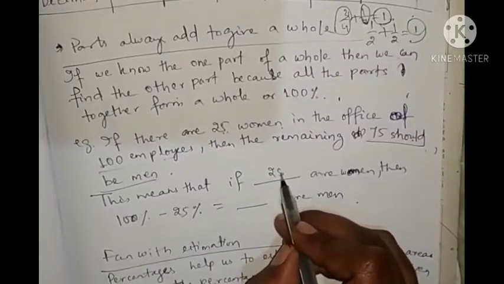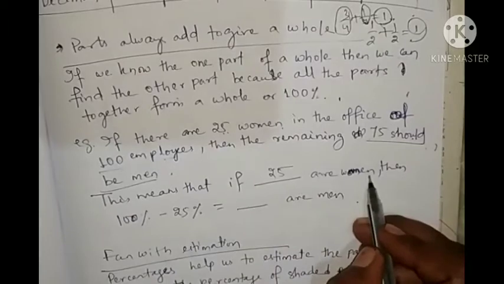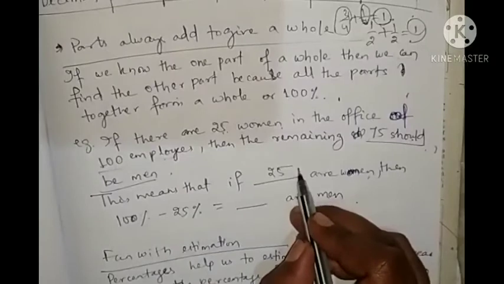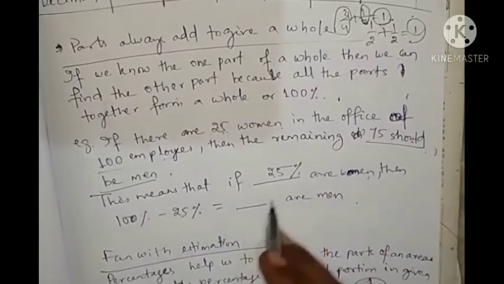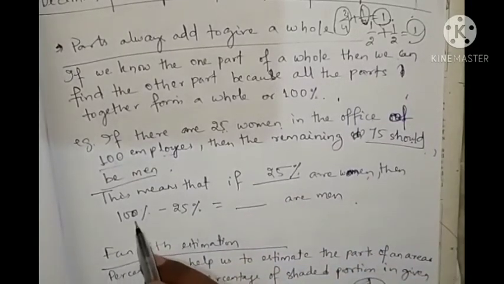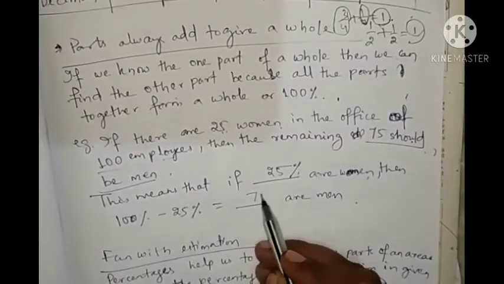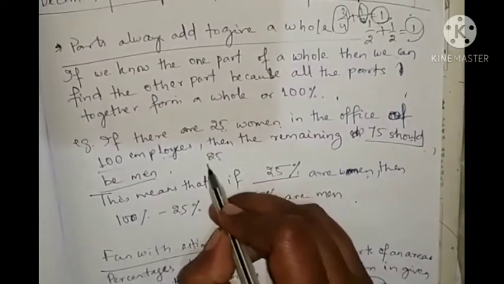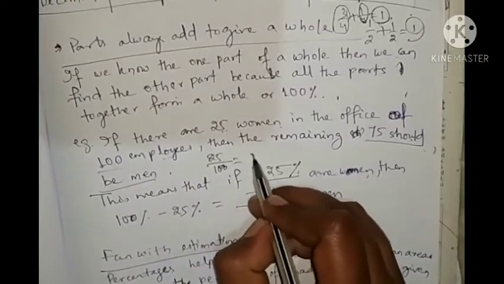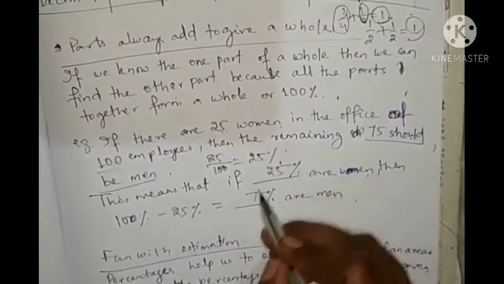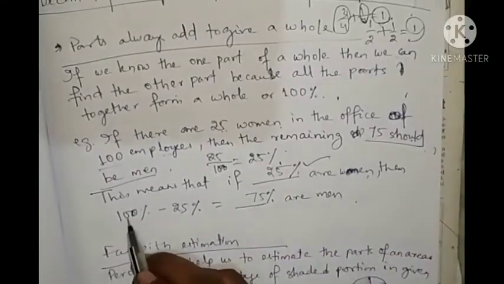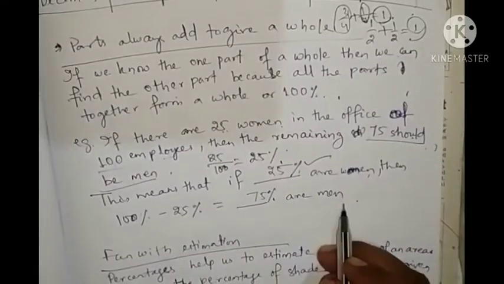25 are women. Then 25 out of 100 means what? 25% are women, then 100% minus 25%, that is how much? 75% are men. Okay, so 25 out of 100 means what? That is 25%. So the women percentage is how much? 25%. If there is 25% of women, then we can write 100% minus 25% equal to 75% are men.